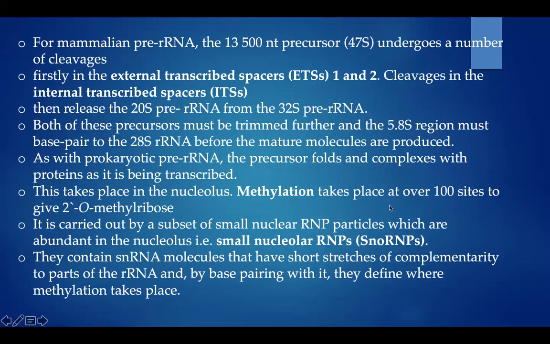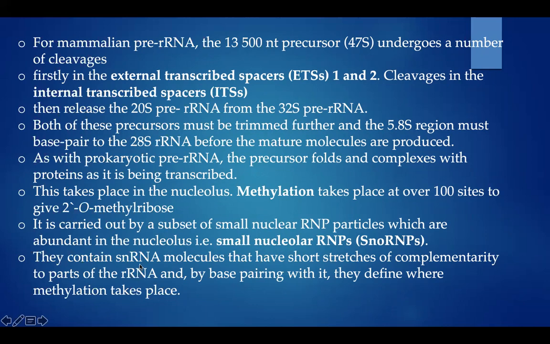Methylation takes place at over 100 sites to give 2'-O-methyl ribose. It is carried out by a subset of small nuclear RNPs which are abundant in the nucleolus. If this small nuclear RNP is present in the nucleolus, it is called snoRNPs, small nucleolar RNPs.